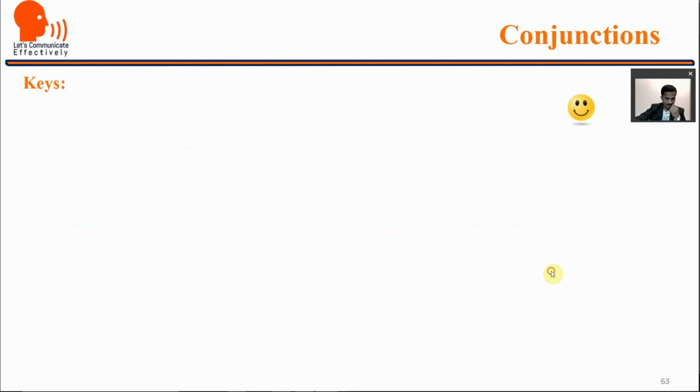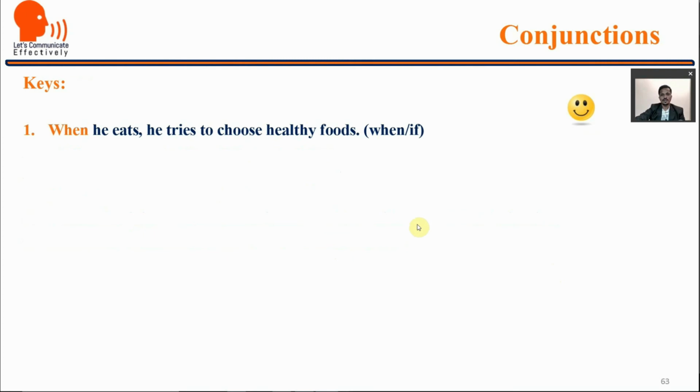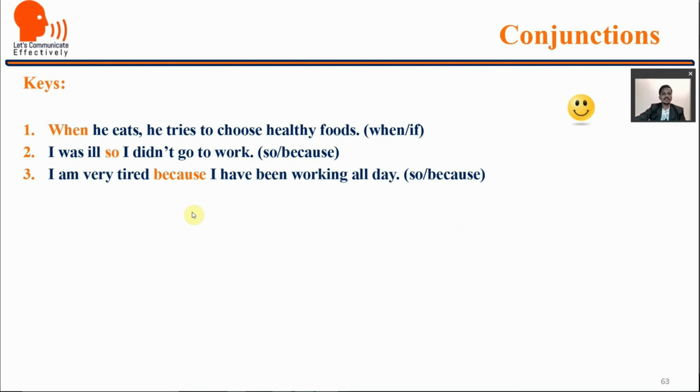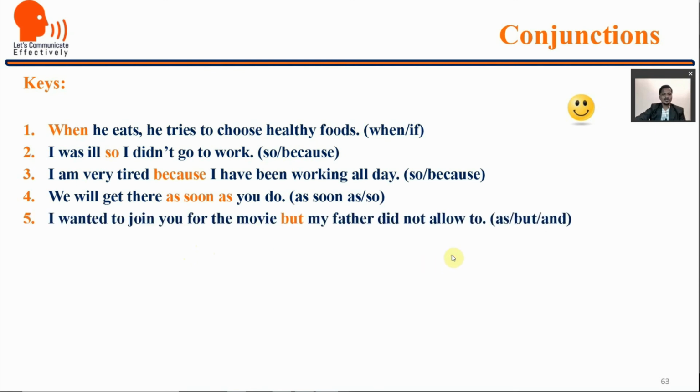Let us see the keys now, the answers. When he eats, he tries to choose healthy foods, not if he eats. All right. So I was ill, so I didn't go to work. So the cause and effect. I am very tired because I have been working all the day. So effect and then cause. So because. We will get there as soon as you do. I wanted to join you for the movie, but my father did not allow. He talks to me as if he were my boss.